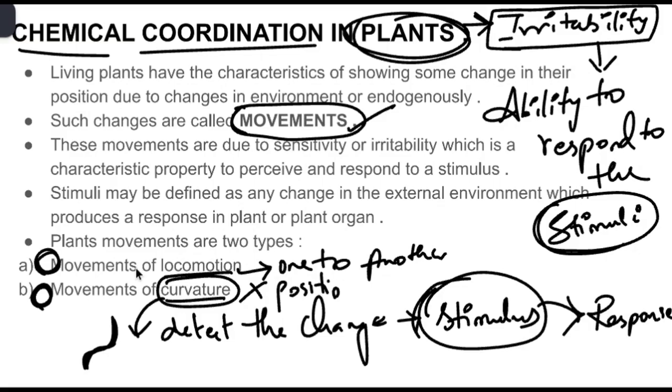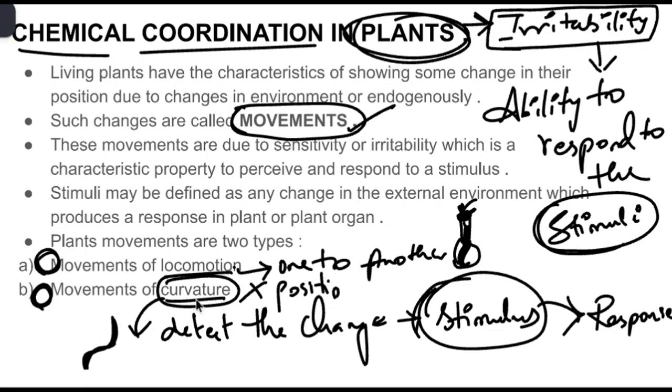First, the movements of locomotion, where certain parts of the plant actually move from one place to another place. For example, the growth of pollen tubes. If you take the stigma, this is the style and this is the ovary. When the pollen grain, due to pollination, is settled on the stigma, it forms a tube-like structure internally to reach the female gametophyte. When it is reaching, this pollen tube will move because of chemical attractions. So this is an example of movement of locomotion.